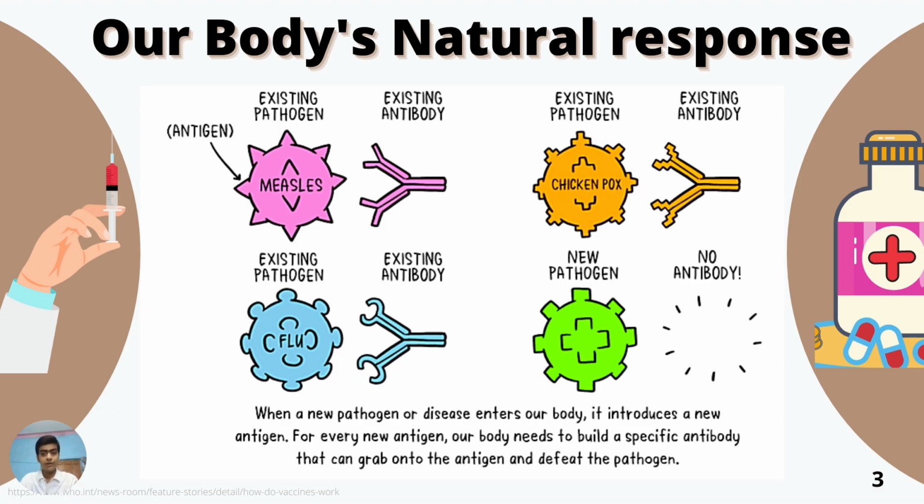So when the body encounters a germ for the first time, it can take several days to make the antibody. But there is another type of cell, we also have T lymphocyte and memory cell. What is the function of that? The body keeps a few T lymphocytes called memory cells that go into action quickly if the body encounters the same germ again. When a familiar antigen is detected, then B lymphocyte produces antibody to attack them, and this process takes less time.